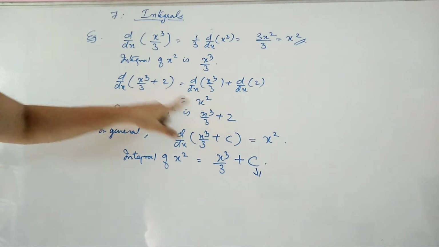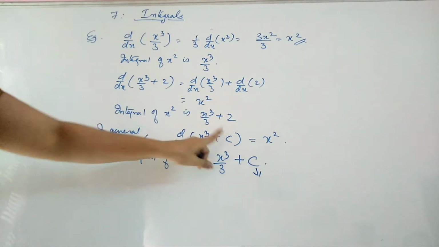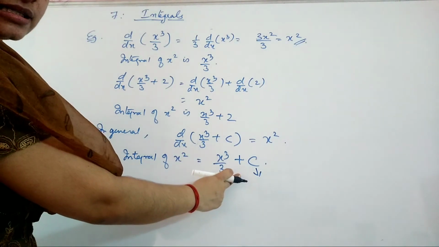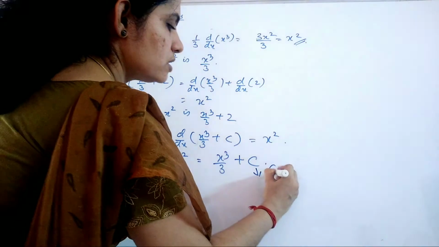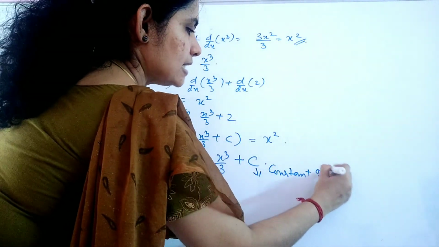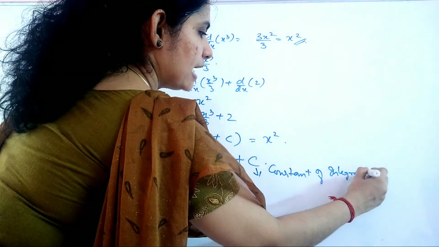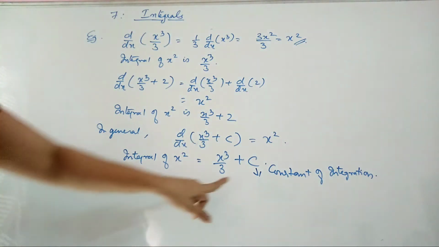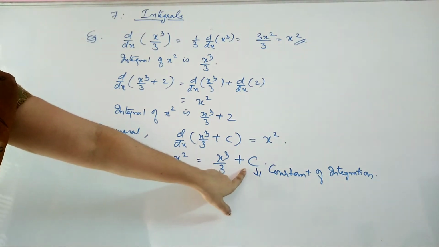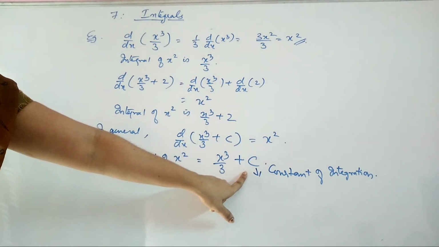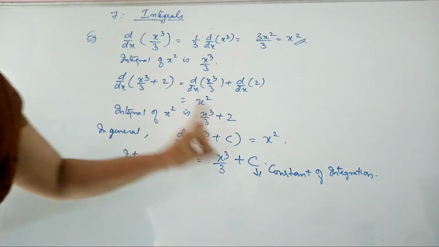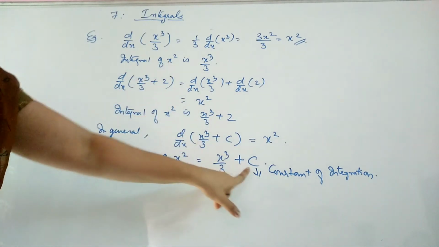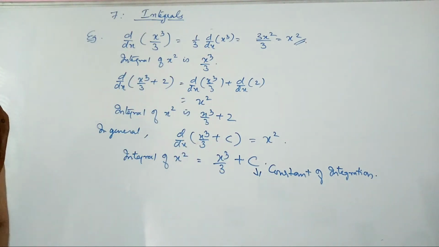When we wrote it earlier, it was only an arbitrary constant. Now when it comes to the integral of something, the answer contains that c, and this c is known as the constant of integration. And it is very important to write the constant of integration, otherwise it will go wrong. In the sense that when you integrate a term or a given function, in the answer you should have this plus c. Now you can feel the importance of that plus c, right? So you have to write plus c when you integrate.